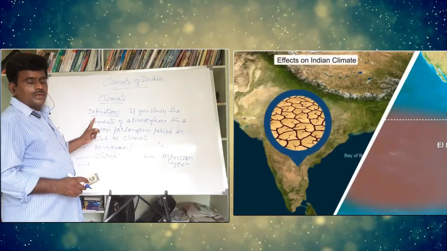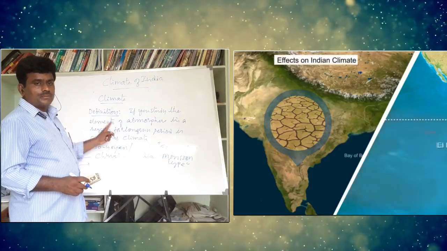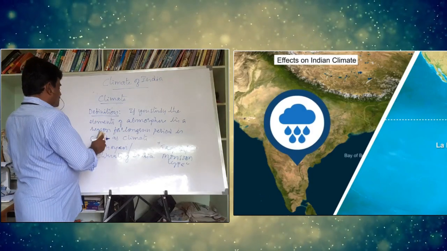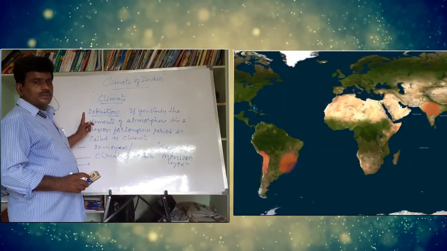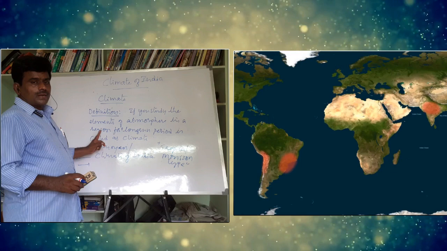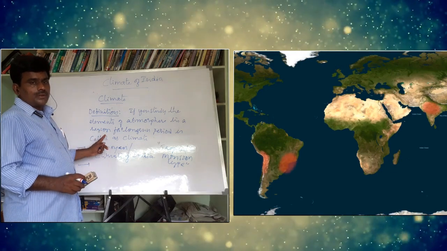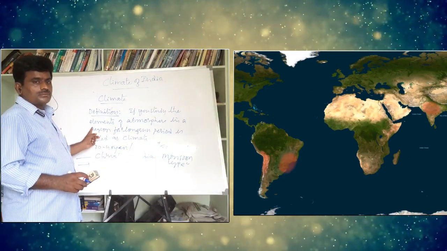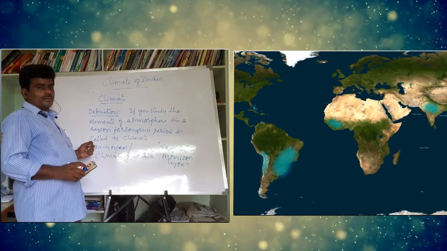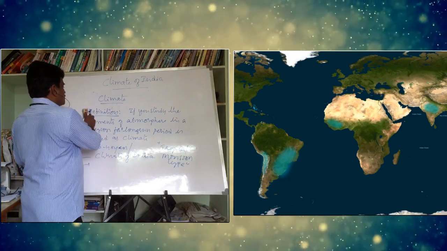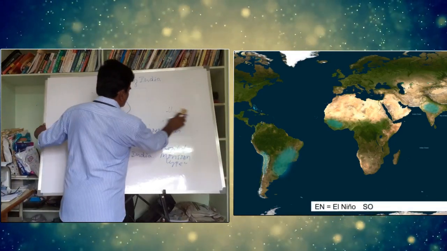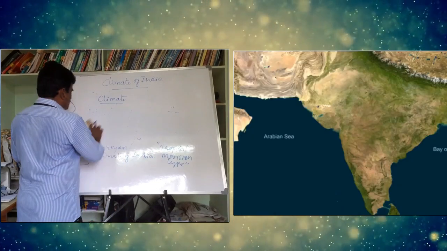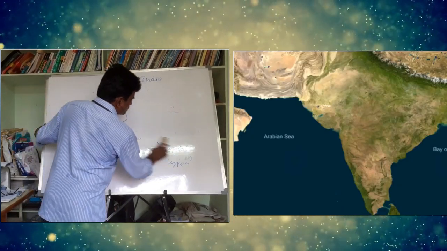For example, Indian climate is called tropical monsoon type. Changes are generally seen in climate only in a short period. As a whole, the changes won't be there. So we discussed these two definitions.